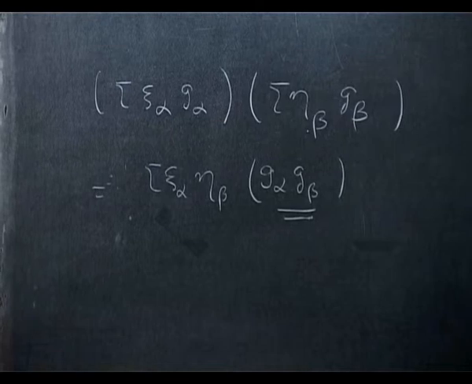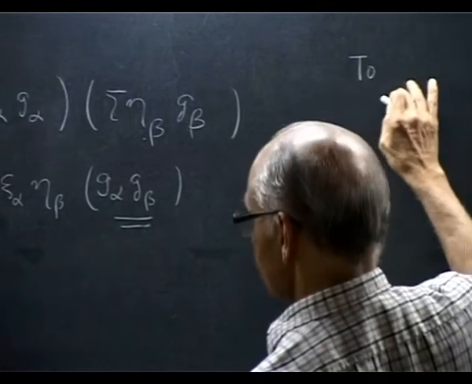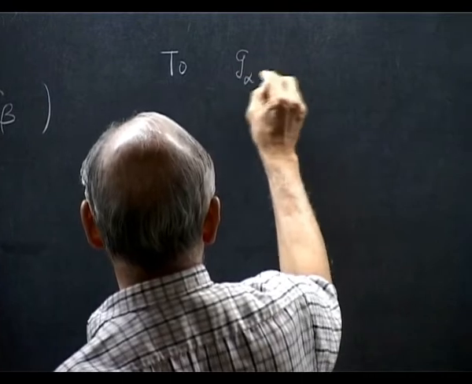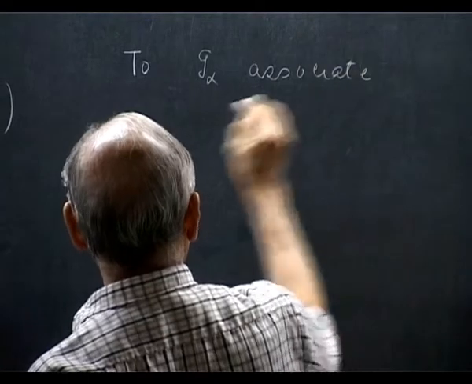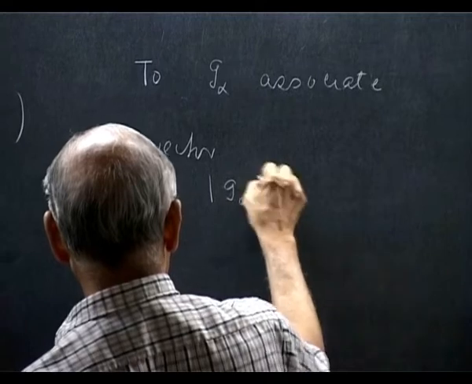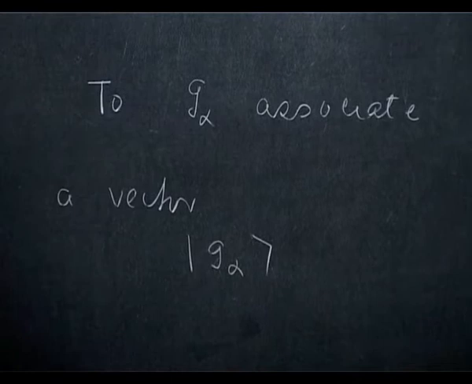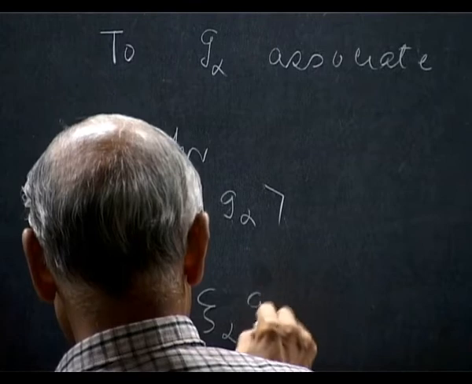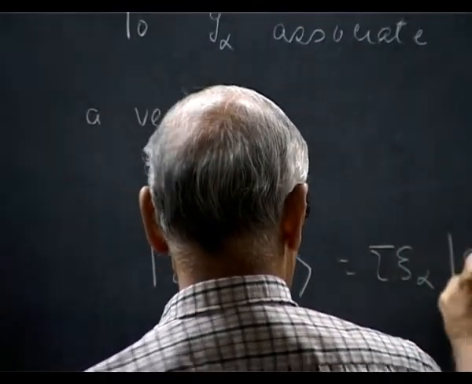Now what you do is the following: to each element, let's say each G alpha, associate a vector G alpha. So I introduce a vector space, and naturally I define this to be psi alpha times summation G alpha.